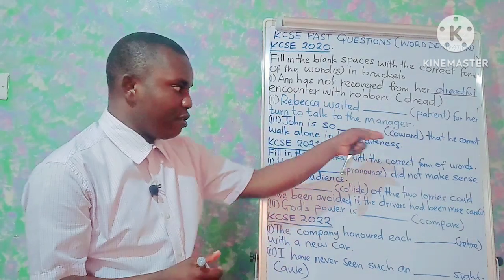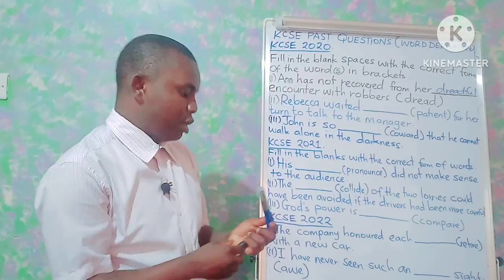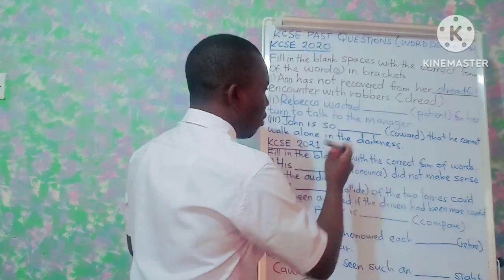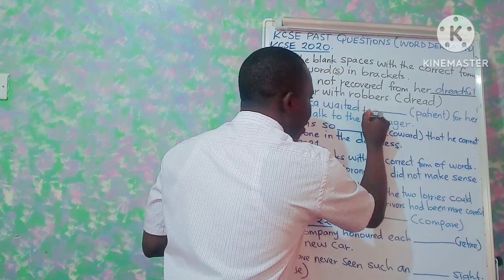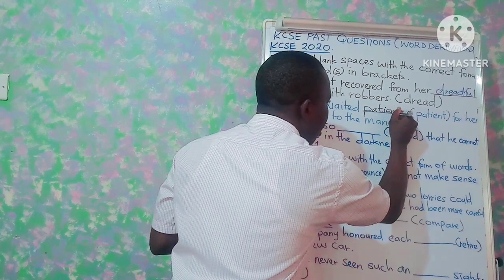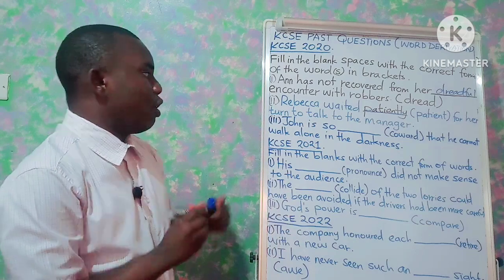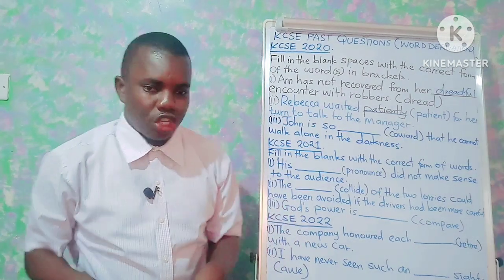So we will derive patient, which is an adjective, into an adverb. We'll say Rebecca waited patiently for her turn to talk to the manager.